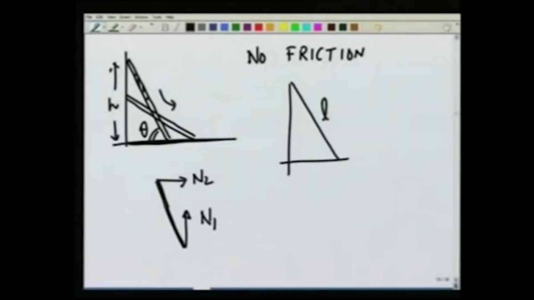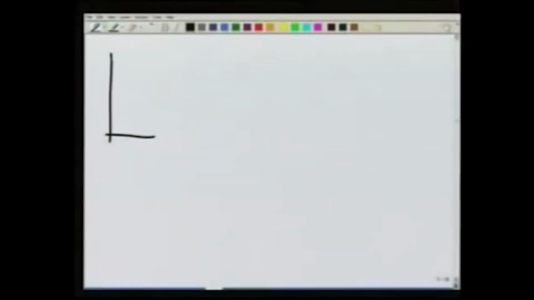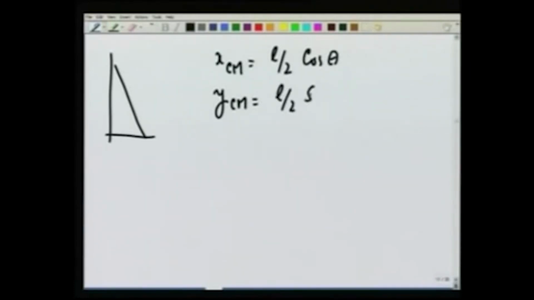Here is the ladder of length L. If this angle is theta, center of mass is right here, you can see that x cm is going to be L over 2 cosine of theta, and y of center of mass is going to be L over 2 sine theta. So, for this ladder I have x cm is equal to L over 2 cosine of theta, and y cm is equal to L over 2 sine theta.